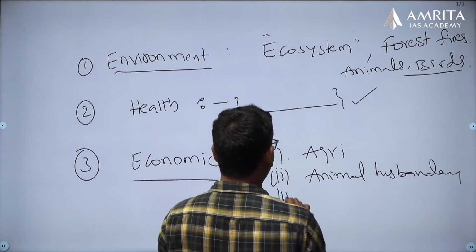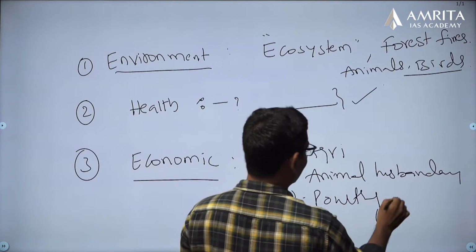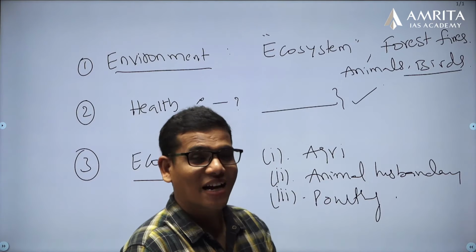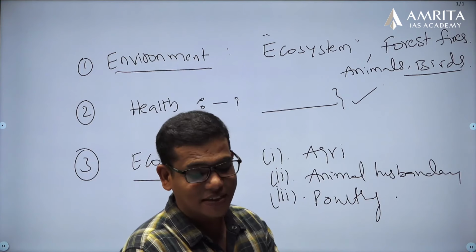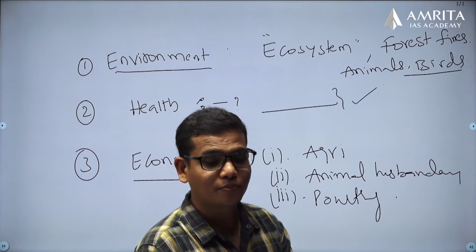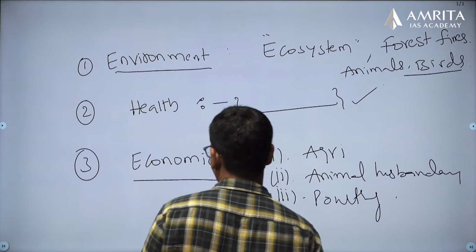Even the poultry sector faced a lot of problems. This is from the economy point of view, not the environment and ecological point of view.